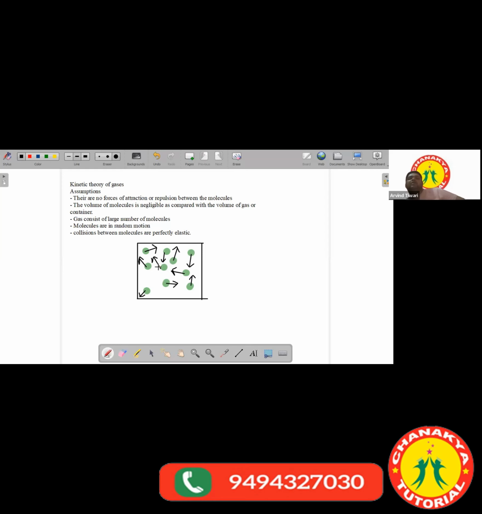Hence, the distance between the molecules is also too large. So the size of the molecules is negligible as compared with the size of the container. Then we have considered that gas consists of a large number of molecules. The number of molecules present in a gas is very large.